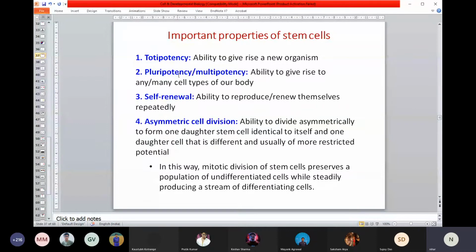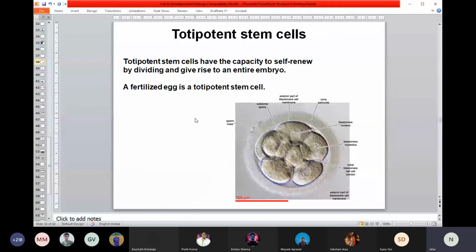And pluripotency means the cell doesn't have the capability to produce a full organism, but it has the capability to produce a particular cell or organ, brain, liver, heart, and so on. And it will have the self-renewal capacity, meaning it can reproduce, so it can divide. And of course, it will have asymmetric cell division characteristics. By this way, it can make specific types of cells. So those are some of the characteristic features a stem cell should have.